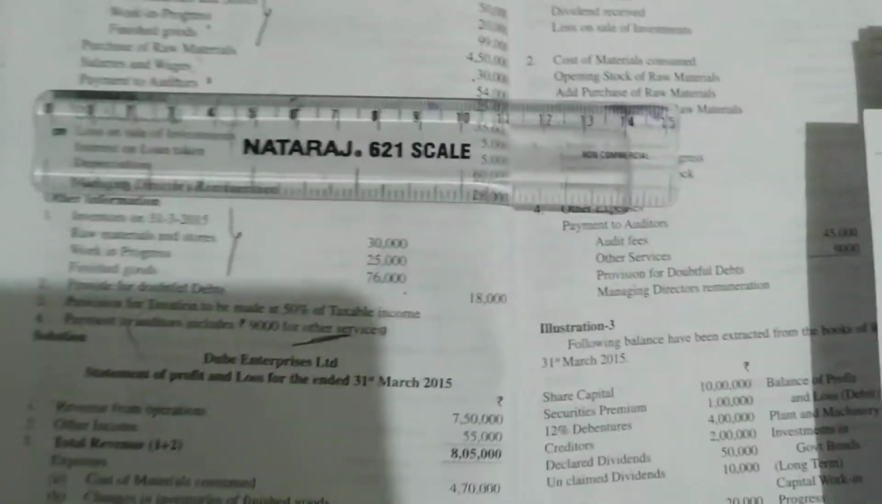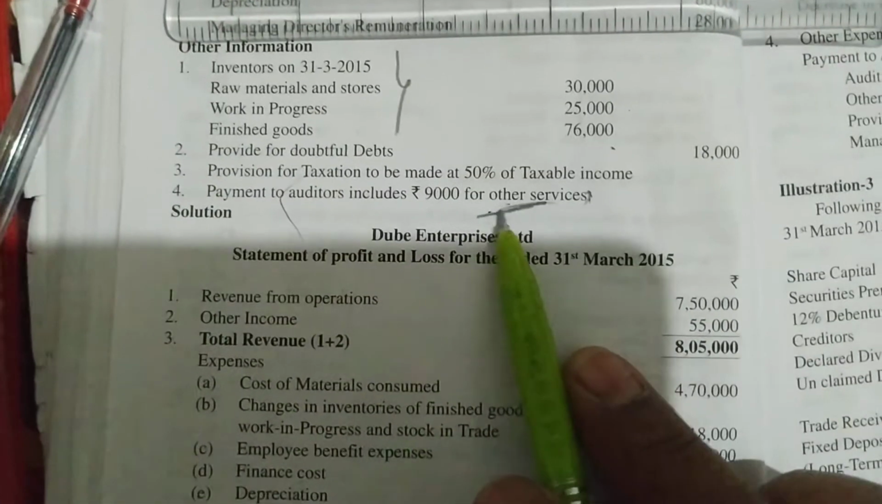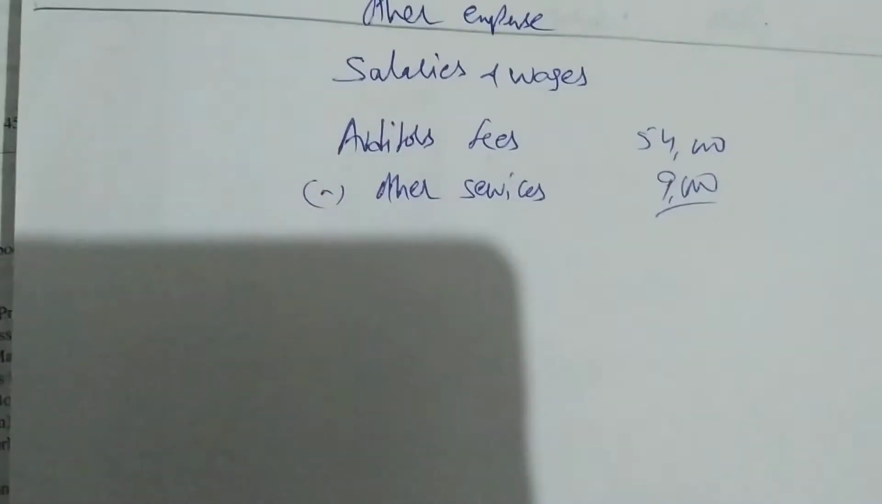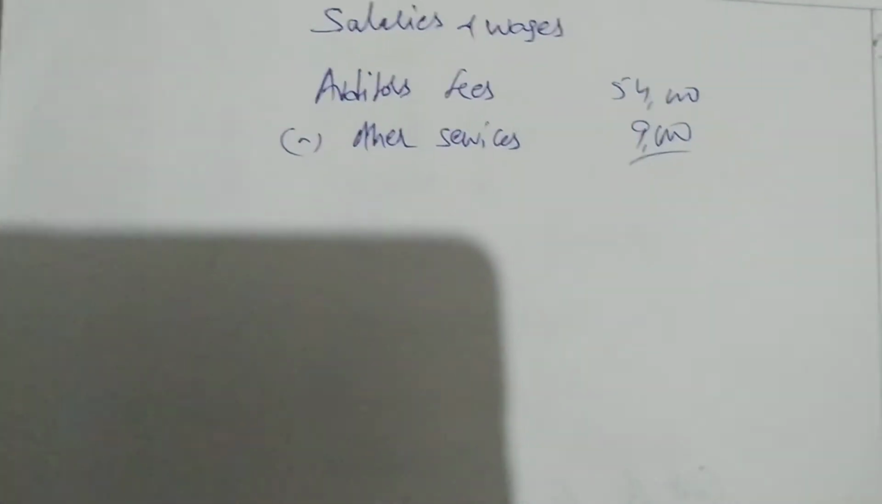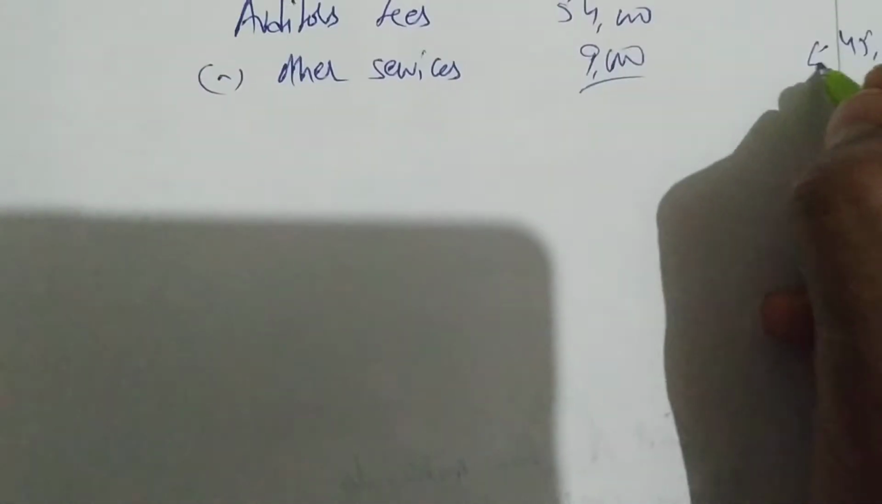54. But from the 54 we have to take some expense. He says other services. So I'll write here audit fees. Auditors fees 54,000. Minus you have to do other services. How much for other services? 9,000. So in the column write 54,000 minus 9,000, 45,000. This is auditors fees.